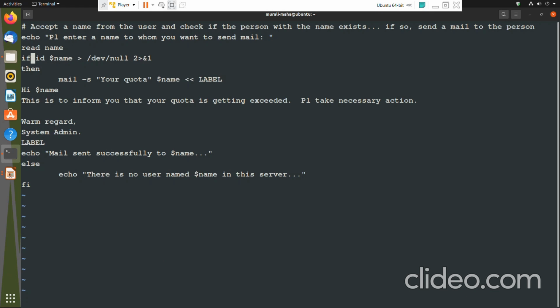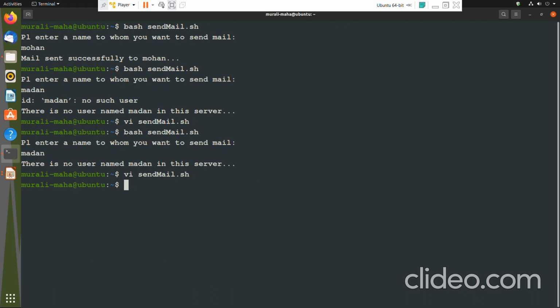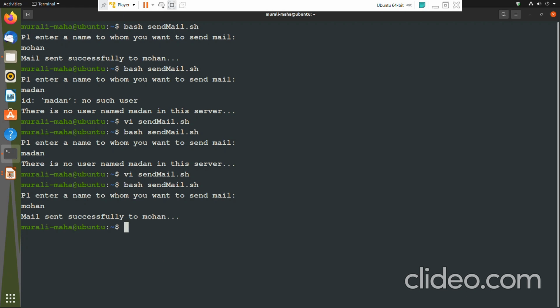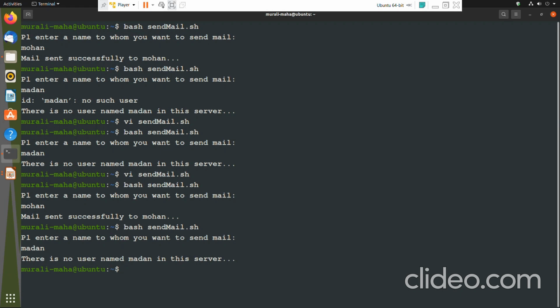So now let us check how it works. Is there any difference or does it work the same way? So bash sendmail.sh. Please enter a name. Mohan I am entering. Yes, mail sent successfully to Mohan. Again I'm executing the script. I'm entering Madan. There is no user named Madan in this server.